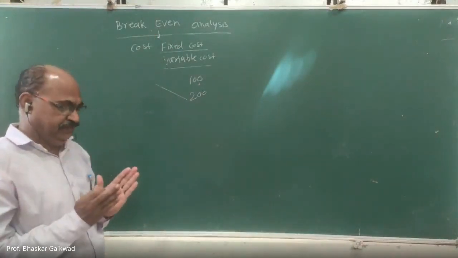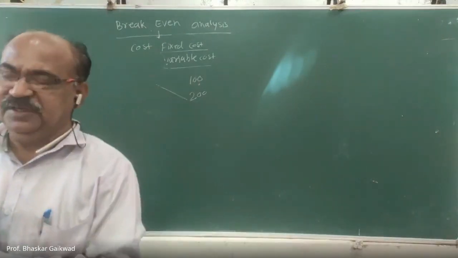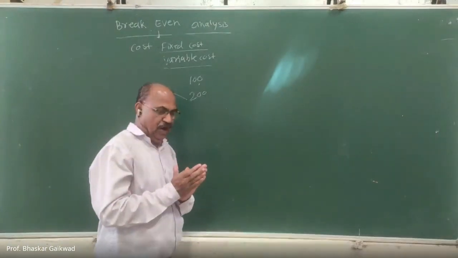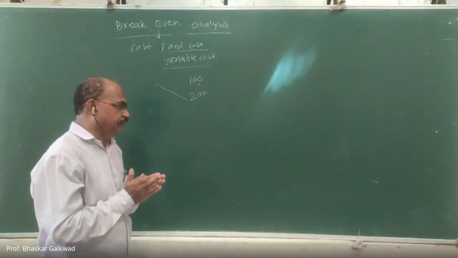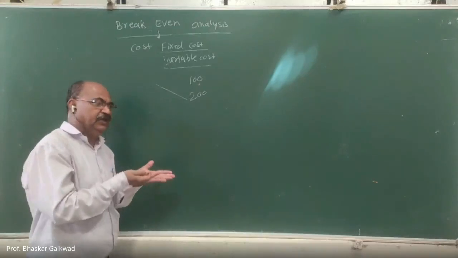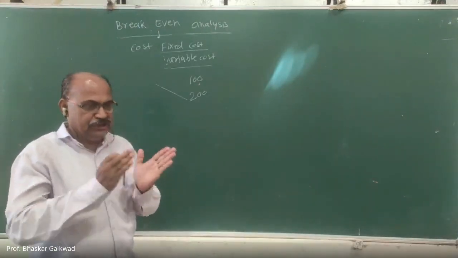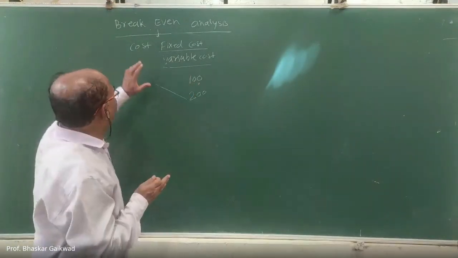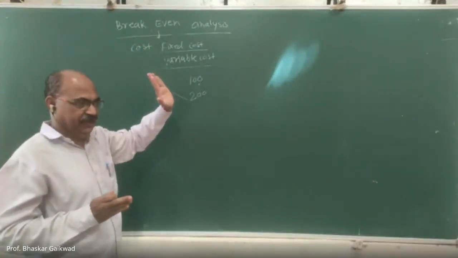There are two types of things always in industry, and in between that there is a break. Why are we doing any production? Why is there a setup of an industry? To get the profit. But sometimes you will not get the profit. Industry will be in loss. So between the loss and profit, there is a point. That point is called break-even. Correct?